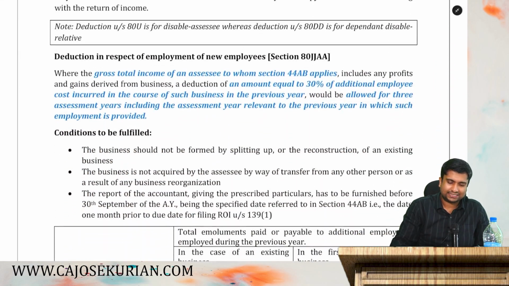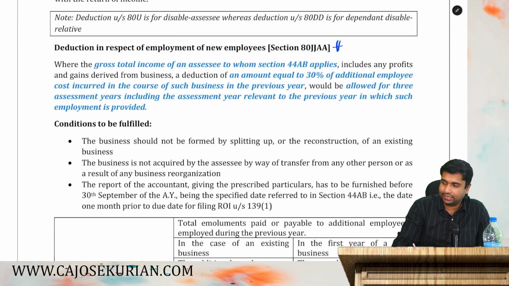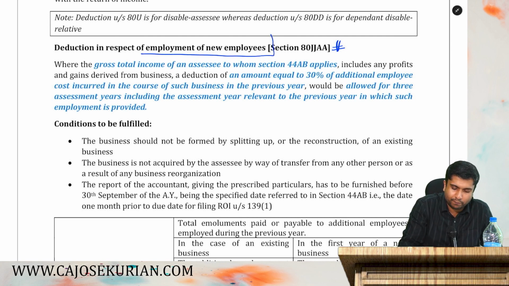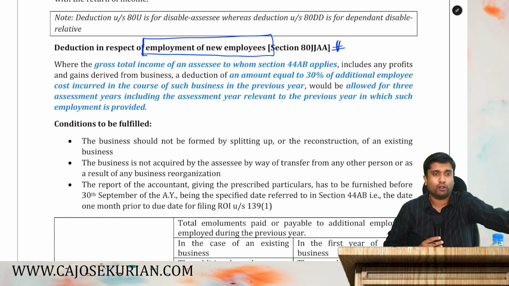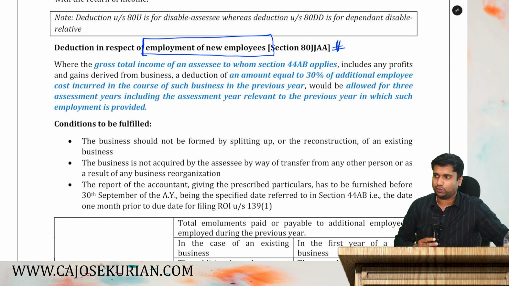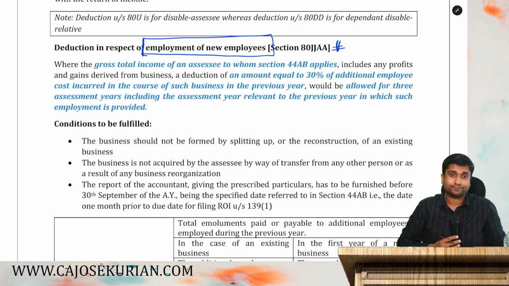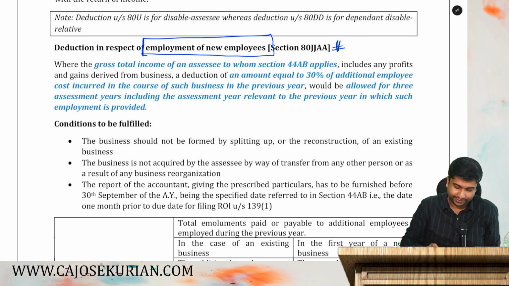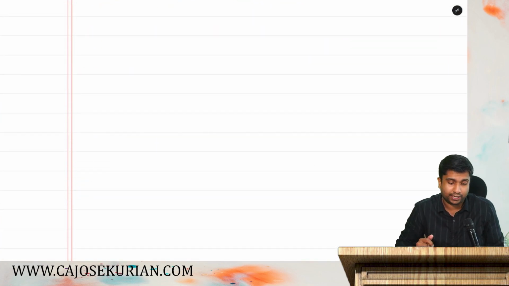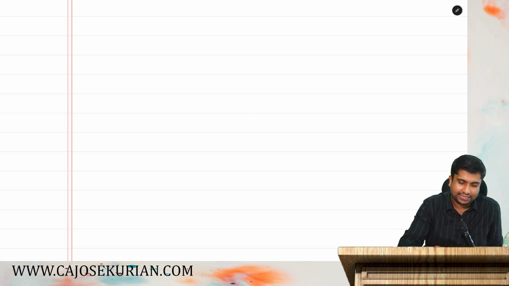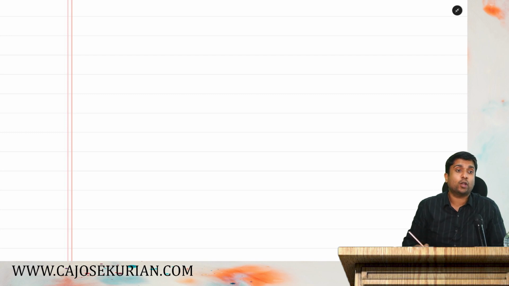Now the next is 80JJAA, that is deduction in respect of employment opportunity for new employees. I want all of you to take notes on this because this looks very complicated. So please open your notebook and write the heading: deduction under 80JJAA, that is deduction for new employment opportunities.